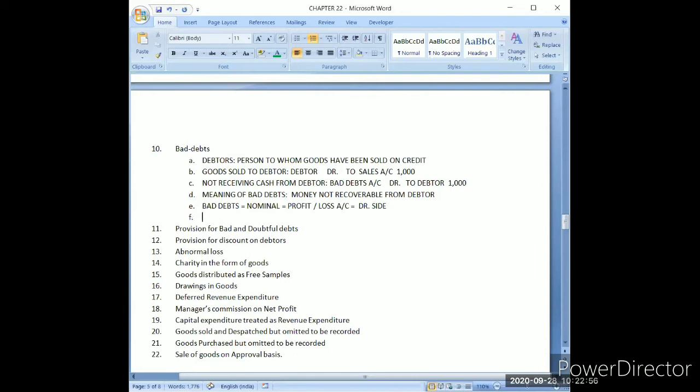Now next part. Next part of this entry is debtors. Now debtors, we have discussed a few minutes back that it is a personal account, and that's why it will be written in balance sheet.